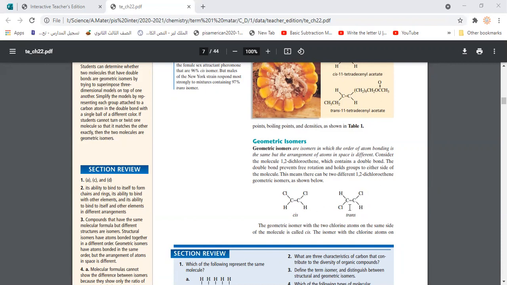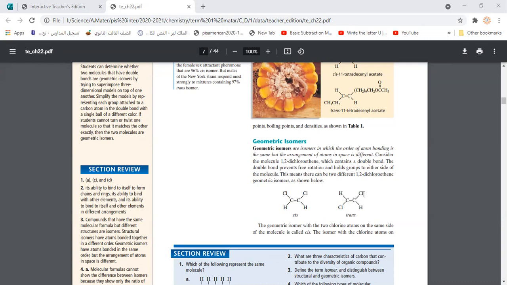So what is the difference? 1,2 means there is a chlorine atom on carbon number 1, and on carbon 2 there is another, one for each. That's why we write 1,2 dichloroethane. But here's the problem: these two chlorines may be in the same orientation, that means both on the same side like this. In that case we call it cis 1,2 dichloroethane.